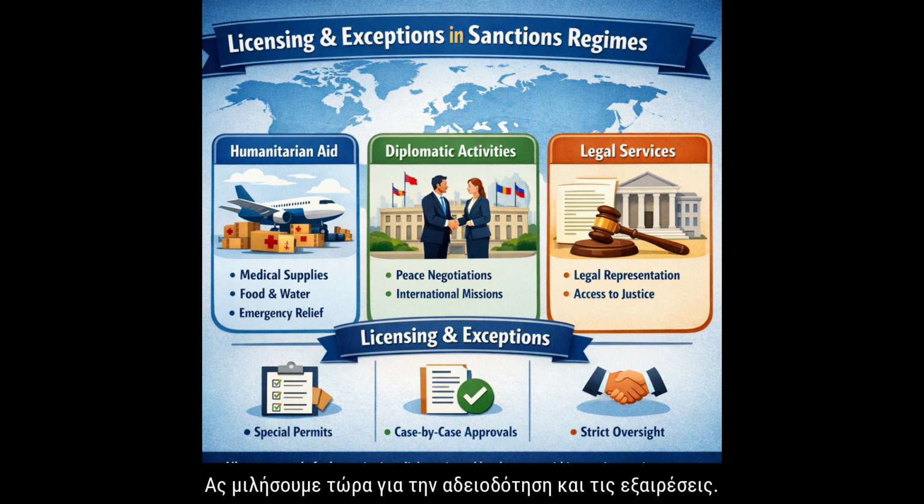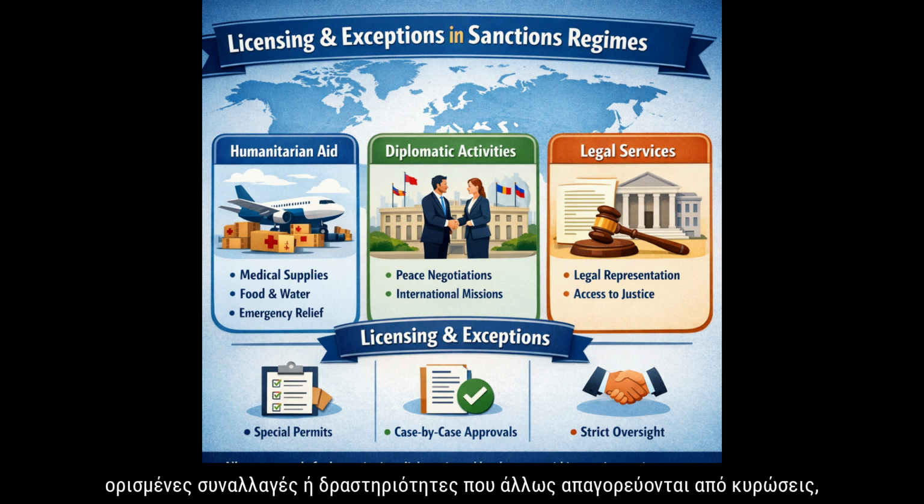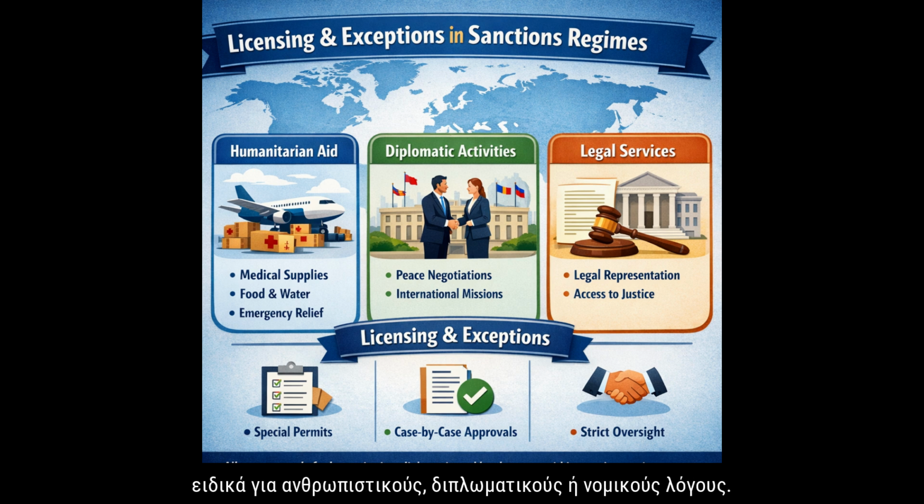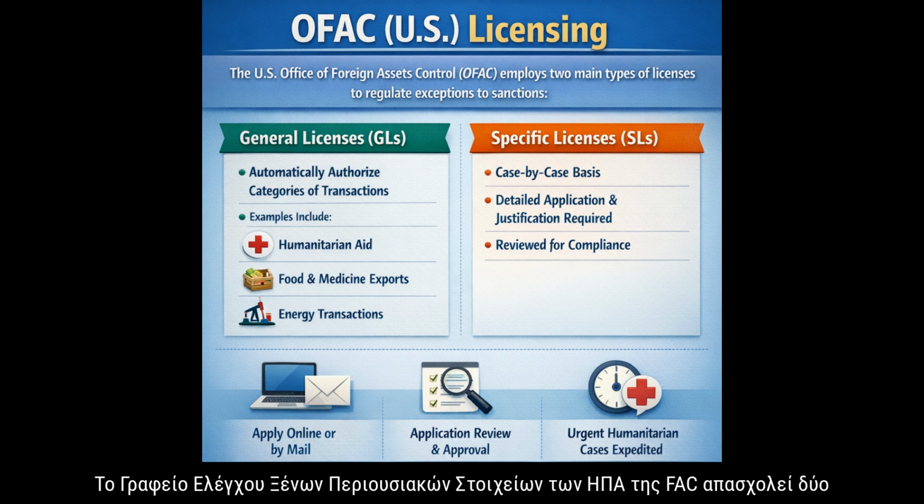Let's talk now about licensing and exceptions. Licensing and exceptions are critical mechanisms that allow certain transactions or activities otherwise prohibited by sanctions, especially for humanitarian, diplomatic, or legal reasons. OFAC uses licensing. The U.S. Office of Foreign Assets Control.